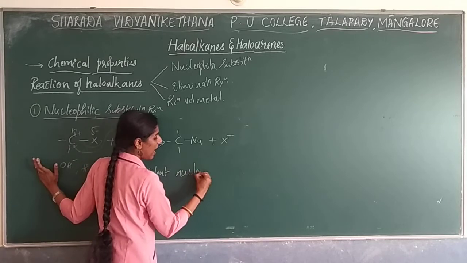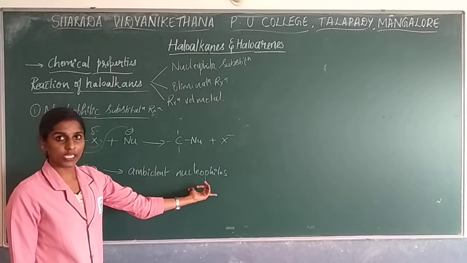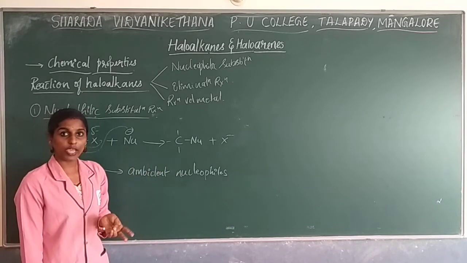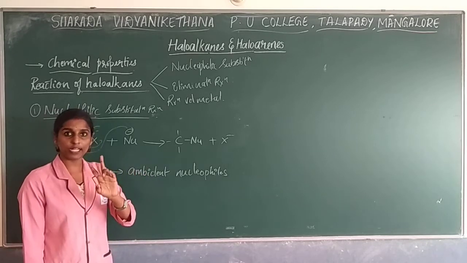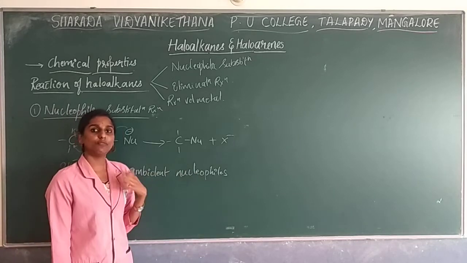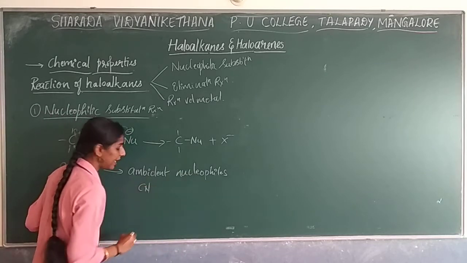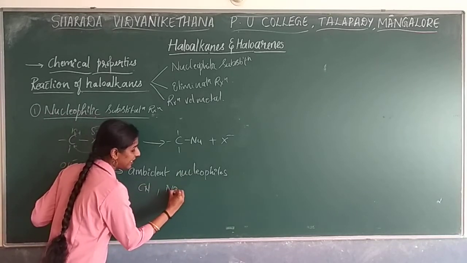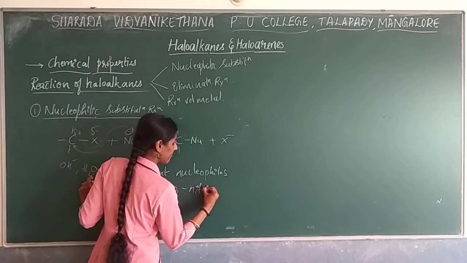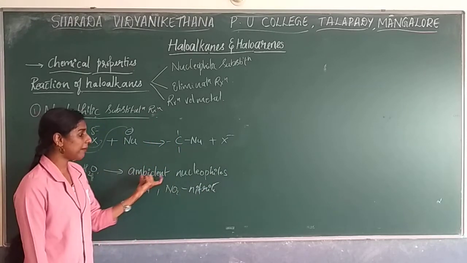Ambident nucleophile. Ambident means what? Here, the nucleophile whatever we are taking, there we are going to have two nucleophilic sites. Ambident means two, right? So it will be having two nucleophilic sites. Some of the nucleophiles will act as ambident nucleophiles. For example, if I take cyanide group as well as nitrite group, these groups will be acting as ambident nucleophiles.